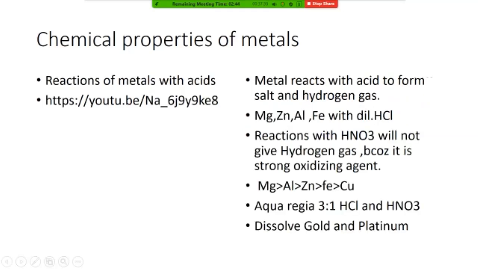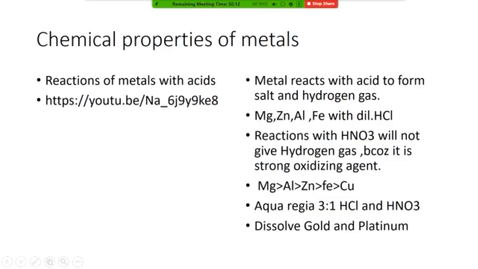So the chemical properties of metal. We studied chemical properties with oxygen, and now with water. In both cases, oxides are forming. The only difference comes when it reacts with water. Metals, when they react with water, produce hydroxide and hydrogen gas, while when they simply react with oxygen, they form their oxide, which can be dissolved in water and form their hydroxide.